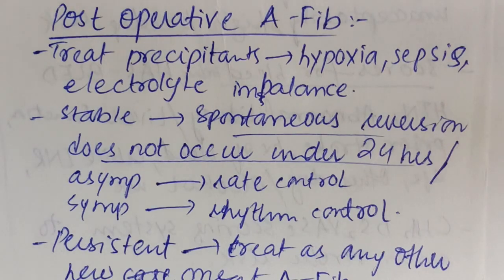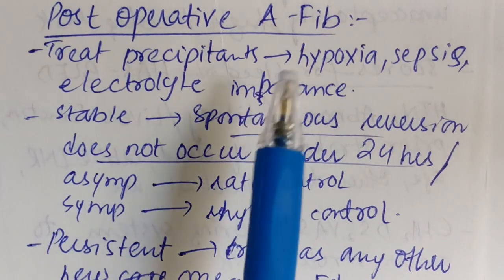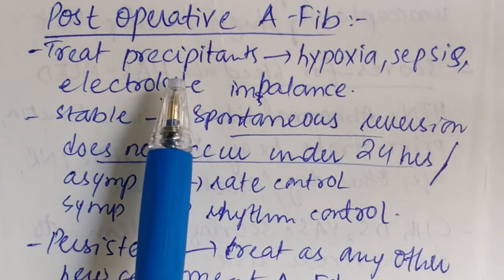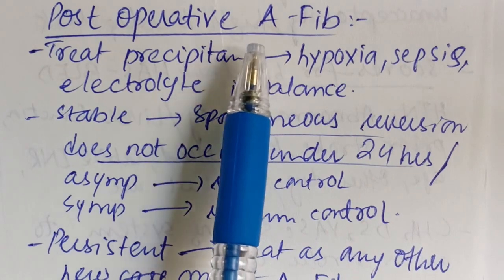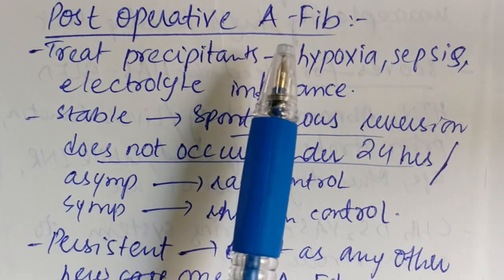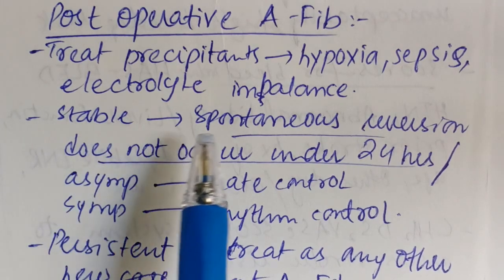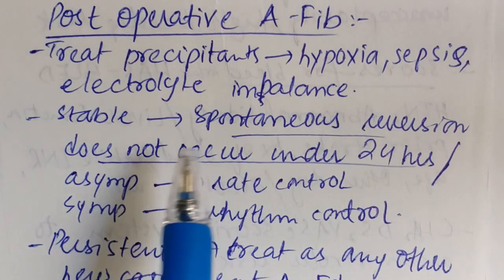And another thing, atrial fibrillation can also occur post-operatively after surgery. In these cases, the precipitants would be hypoxia, sepsis, or electrolyte imbalance. So if you treat the precipitants post-operatively, the atrial fibrillation can subside. If the patient is stable, it can reverse spontaneously.